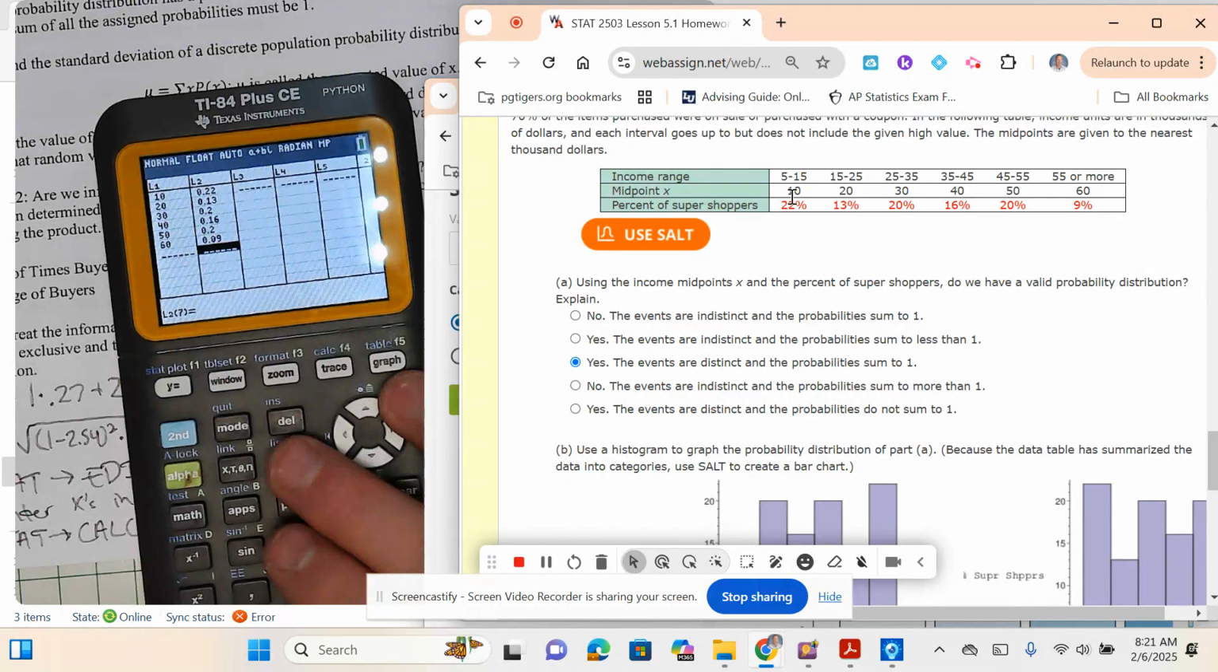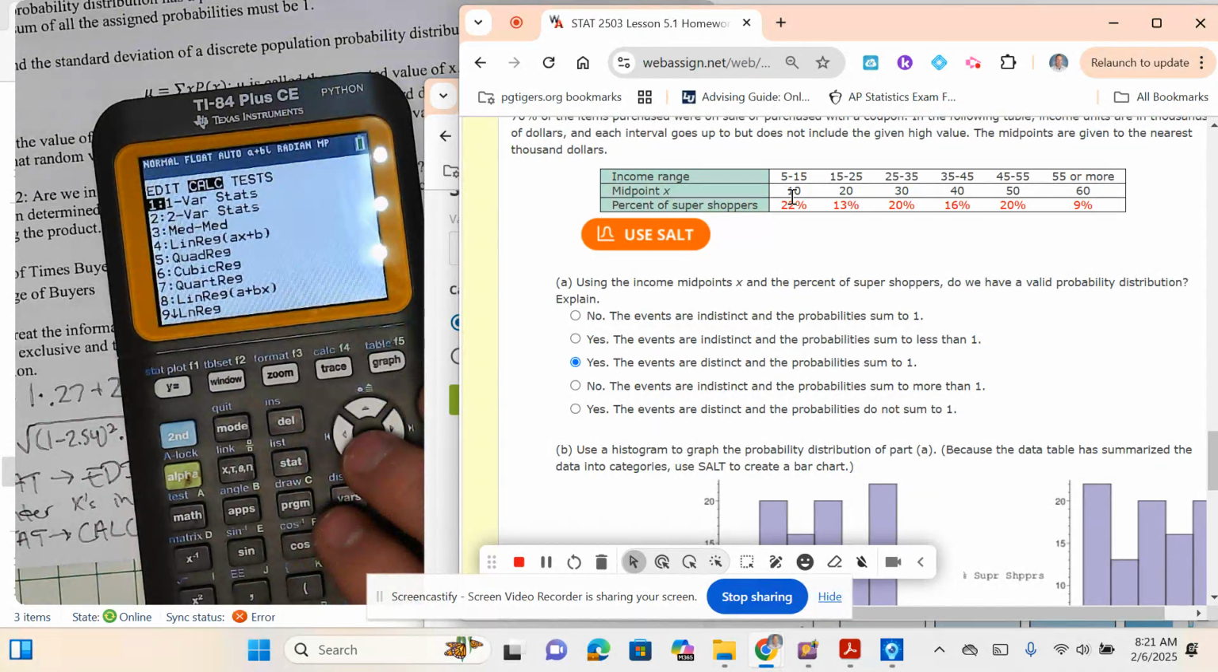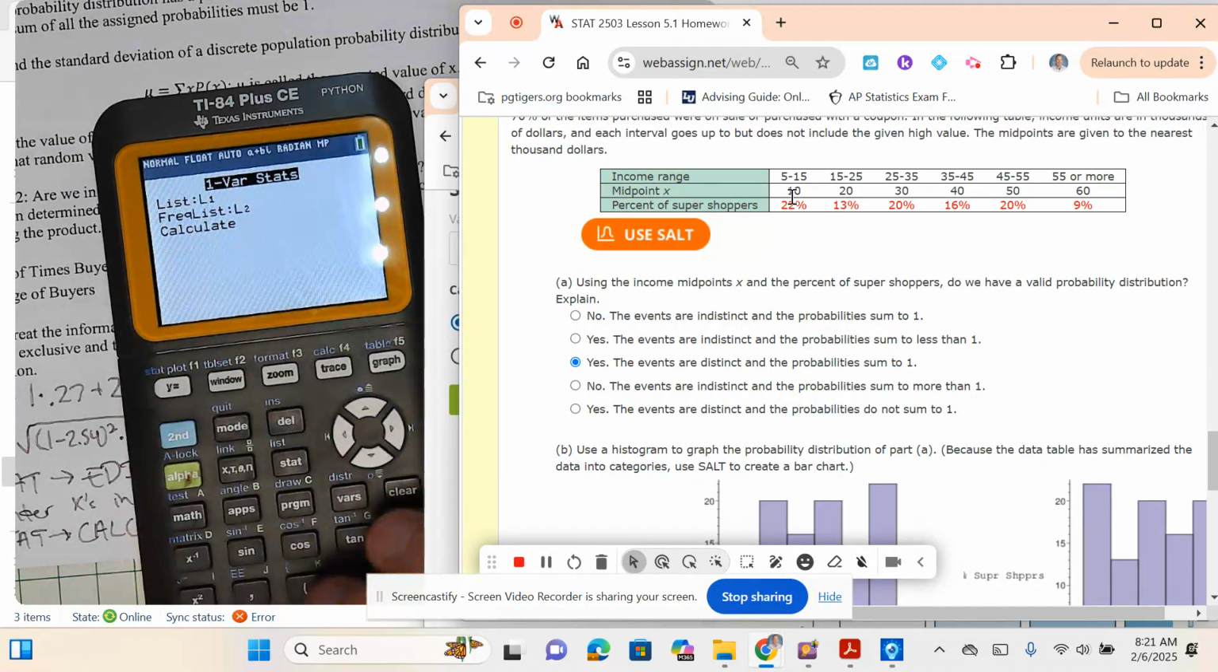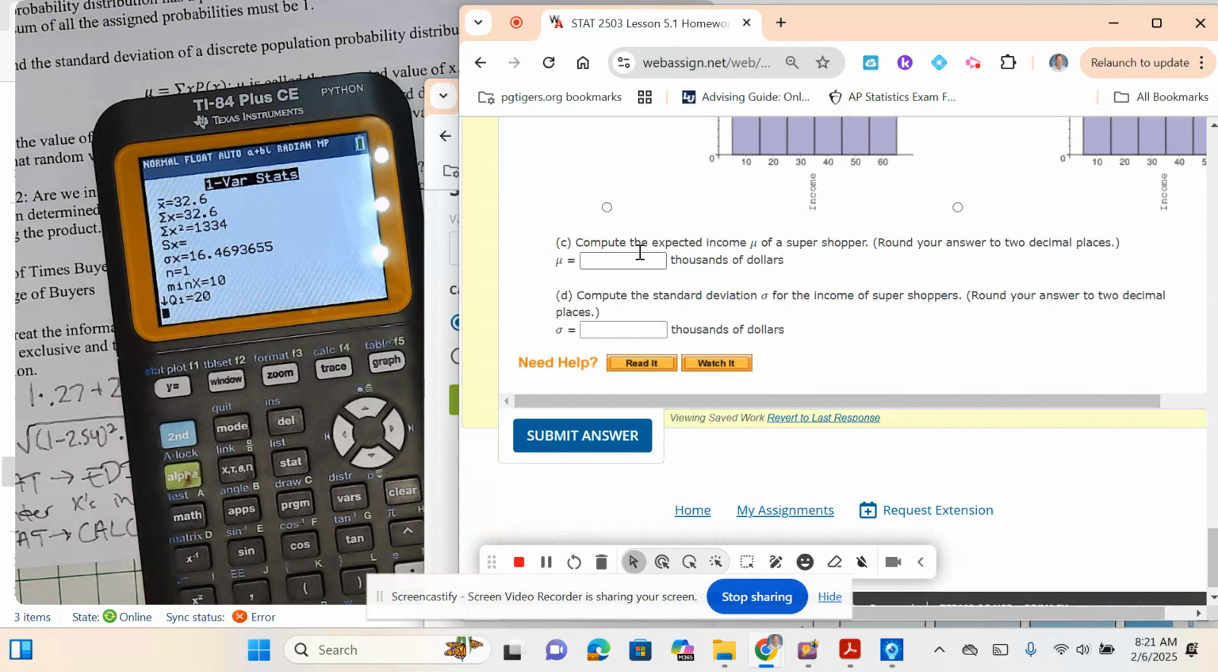Then I'll go to Stats, Calc, 1-bar stats. L1's my list, L2 is my frequency list, so we put second 2 there. Calculate, and my mean is my X bar, which is 32.6. I don't have 2 decimal places, so I'm just going to do this. And my standard deviation, rounded to 2 decimal places, is 16.47. So my mean's right there, my standard deviation's right there.